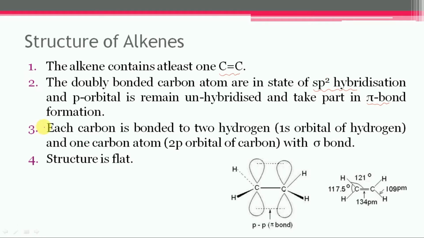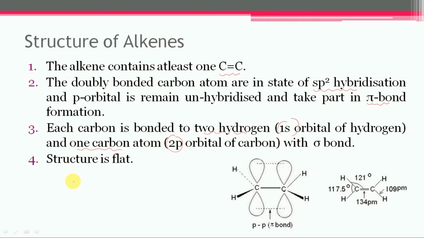In an alkene, each carbon is bonded to 2 hydrogen atoms and 1 carbon atom. The hydrogen atoms are bonded to carbon by 1s orbitals, while the other carbon is bonded by a 2p orbital.